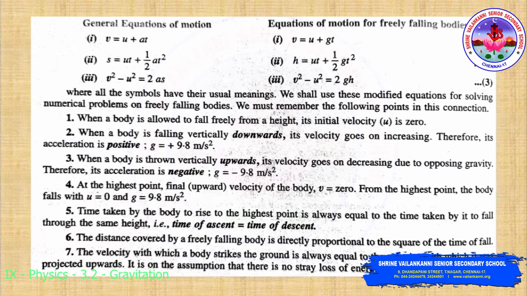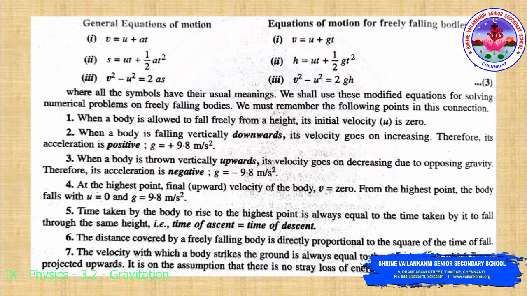When a body is allowed to free fall from a height, its initial velocity u is 0. When a body is falling vertically downward, its velocity goes on increasing, therefore its acceleration is positive, g equals plus 9.8 meter per second square. When the same body is thrown vertically upward, its velocity goes on decreasing due to opposing gravity, so the acceleration is negative, g equals minus 9.8 meter per second square.